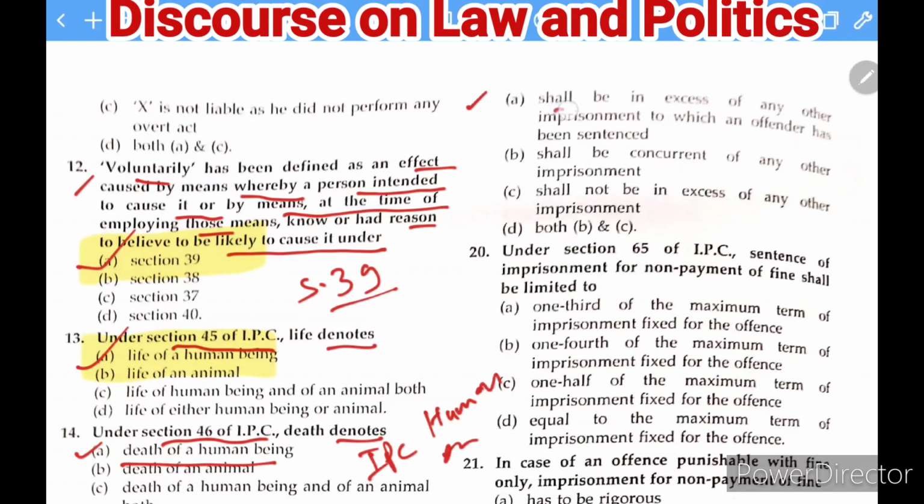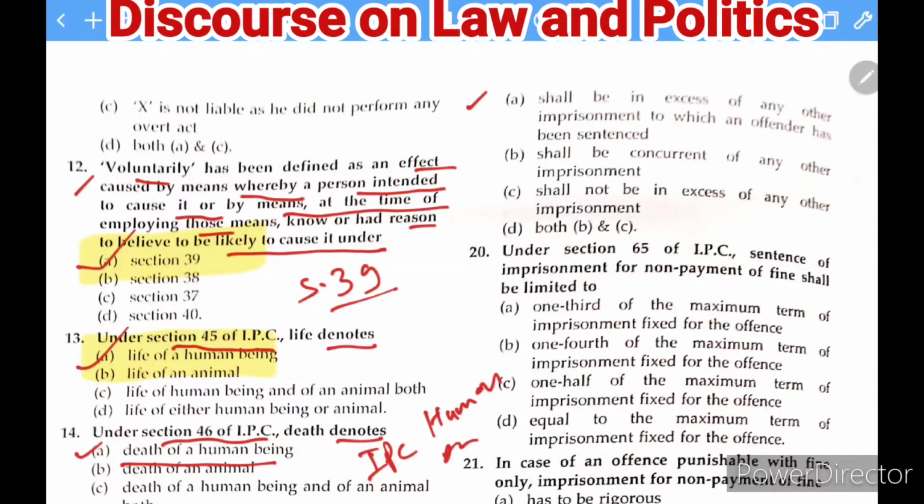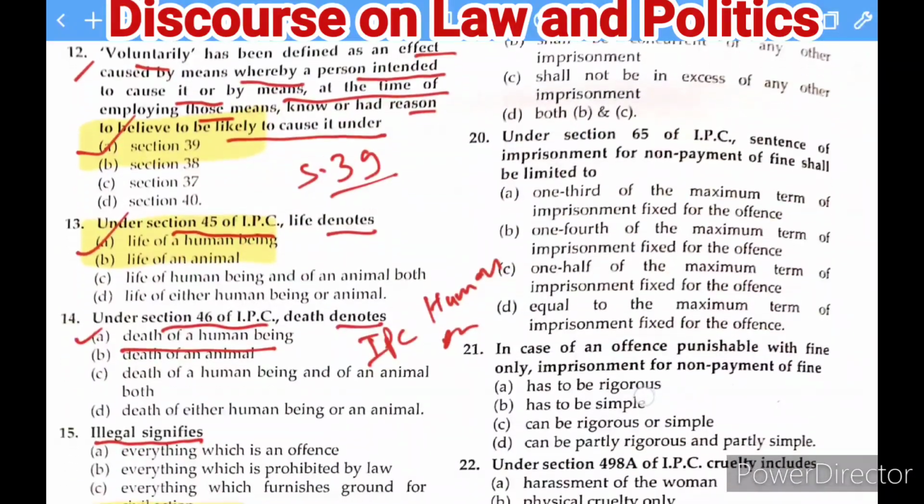The options given are: A, shall be in excess of any other imprisonment to which an offender has been sentenced; B, shall be concurrent with any other imprisonment; C, shall not be in excess of any other imprisonment; and D, both B and C. So the right answer of this question is A. Shall be in excess of any other imprisonment to which an offender has been sentenced. So in case he could not pay the amount of fine, then he will be liable for this.